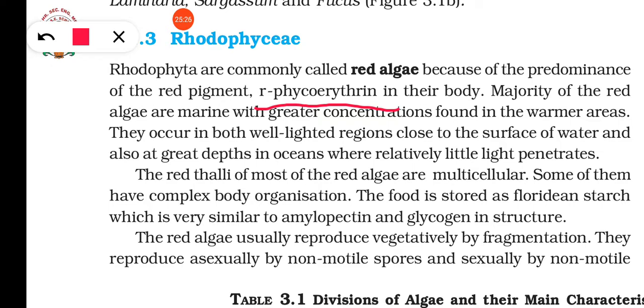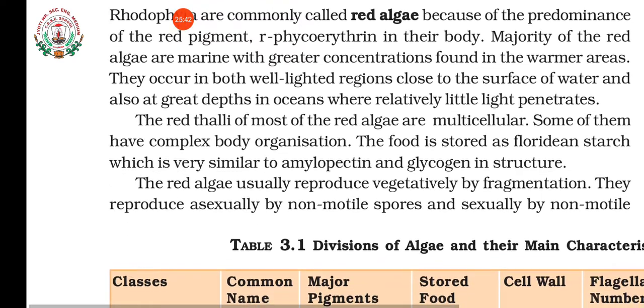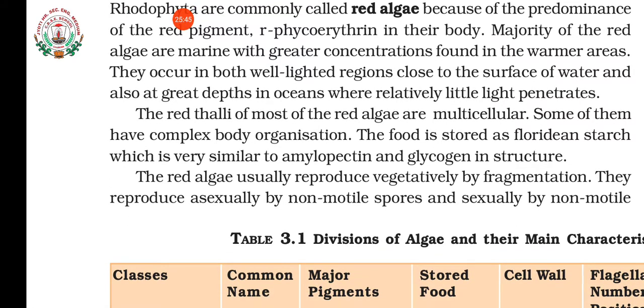Understood? And they are marine. Most of them are marine, especially in warmer areas. So where are they found? In the sea or in the ocean, especially in the marine regions. The food stored in them is Floridian starch. What is it? Floridian starch. So Floridian starch is the stored food material in where?